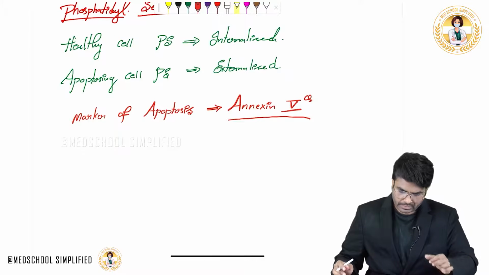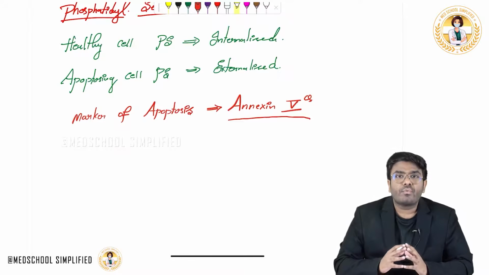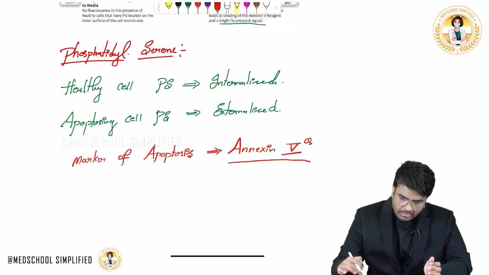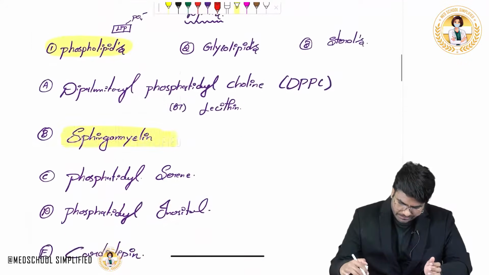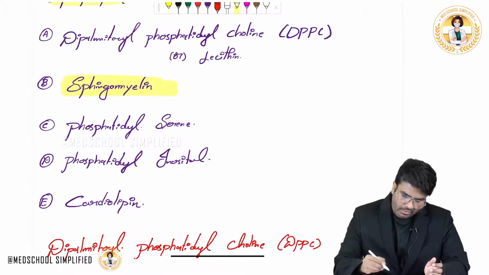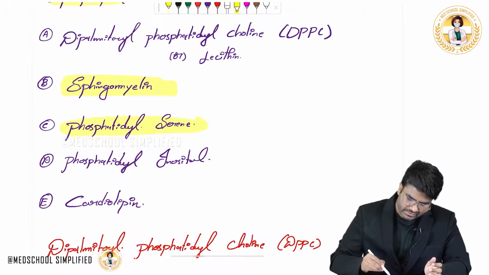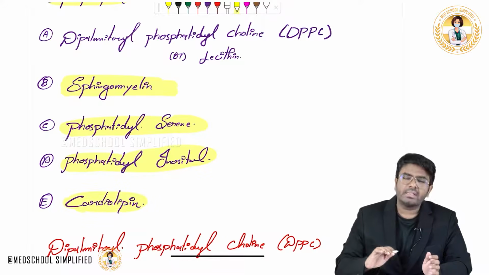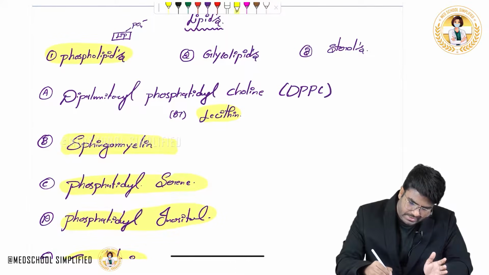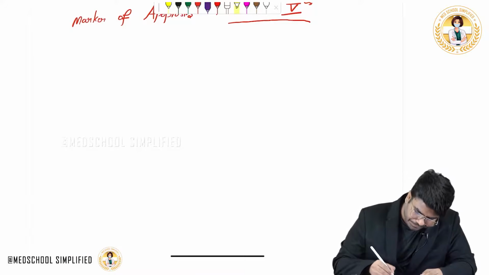Okay, so with this we have completed the phospholipid parts. We have discussed the different types of phospholipids. Now let's go back. Look here, phospholipids are completed: dipalmitoyl phosphatidylcholine, sphingomyelin, phosphatidylserine, which we discussed last, phosphatidylinositol, the secondary messenger, and cardiolipin. All these phospholipids are completed. Now, after the phospholipids, let's discuss glycolipids.